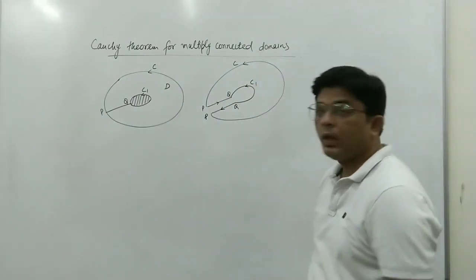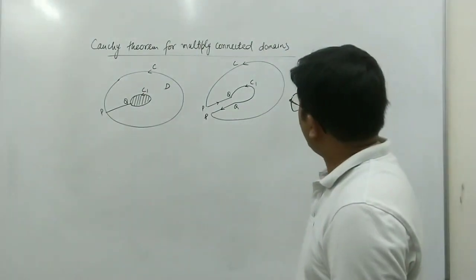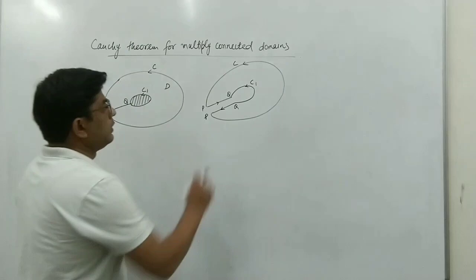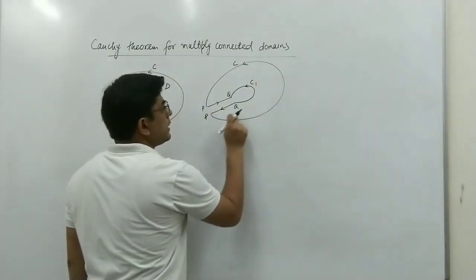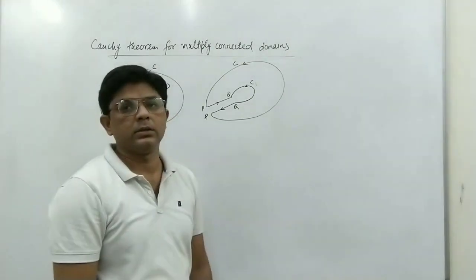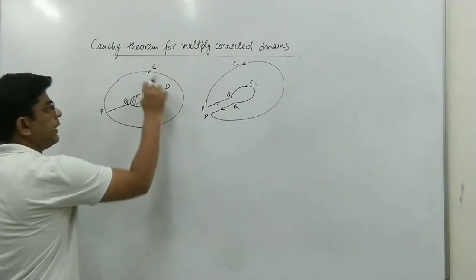Okay. So I have already told all this in the previous lectures. Now we see what Cauchy's theorem will be. Since this domain is simply connected, we are taking a function f(z) which is analytic in this simply connected domain. We are taking a function which is analytic in this part.